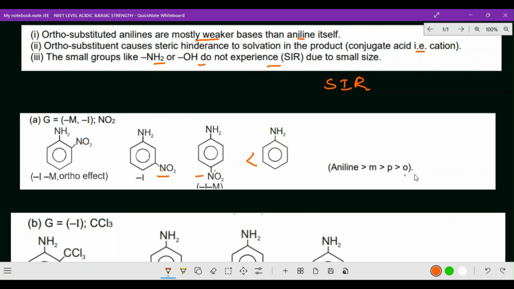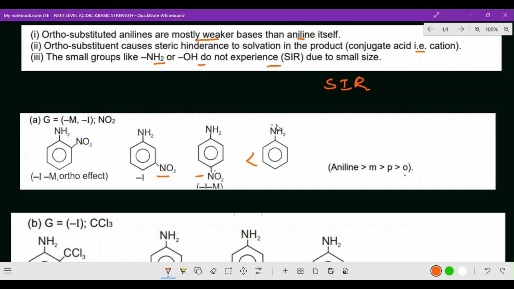If it were an acidic case, the ortho substituted nitro group would be stronger and come first. But for basic strength it is just the opposite. Whichever has a plus I effect or hyperconjugation comes first, as it increases the basic strength. Now we are talking about basic strength.